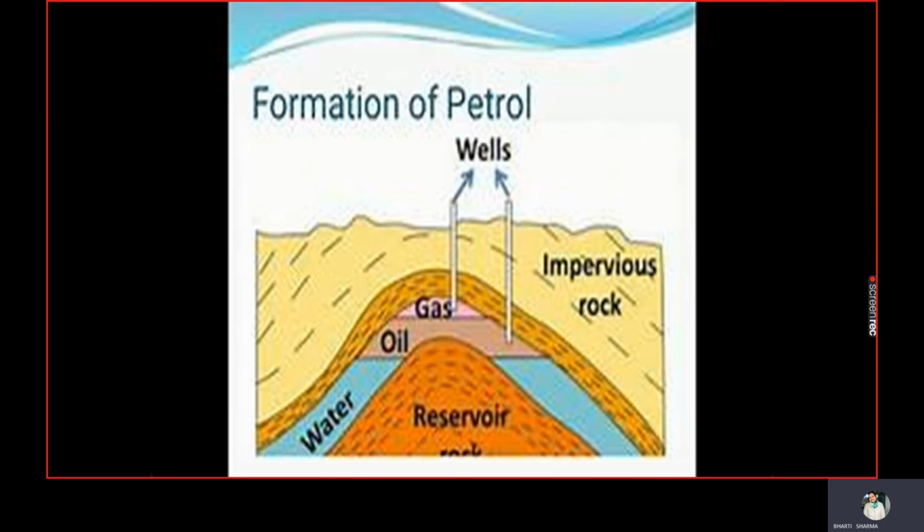Also, you can understand this: the first oil well was drilled in Pennsylvania, USA in 1859, and 8 years later, in 1867, oil was struck at Makum in Assam, so you can imagine how old petroleum digging is in India. In India, oil is found in Assam, Gujarat, Mumbai High, and the river basins of Godavari and Krishna.